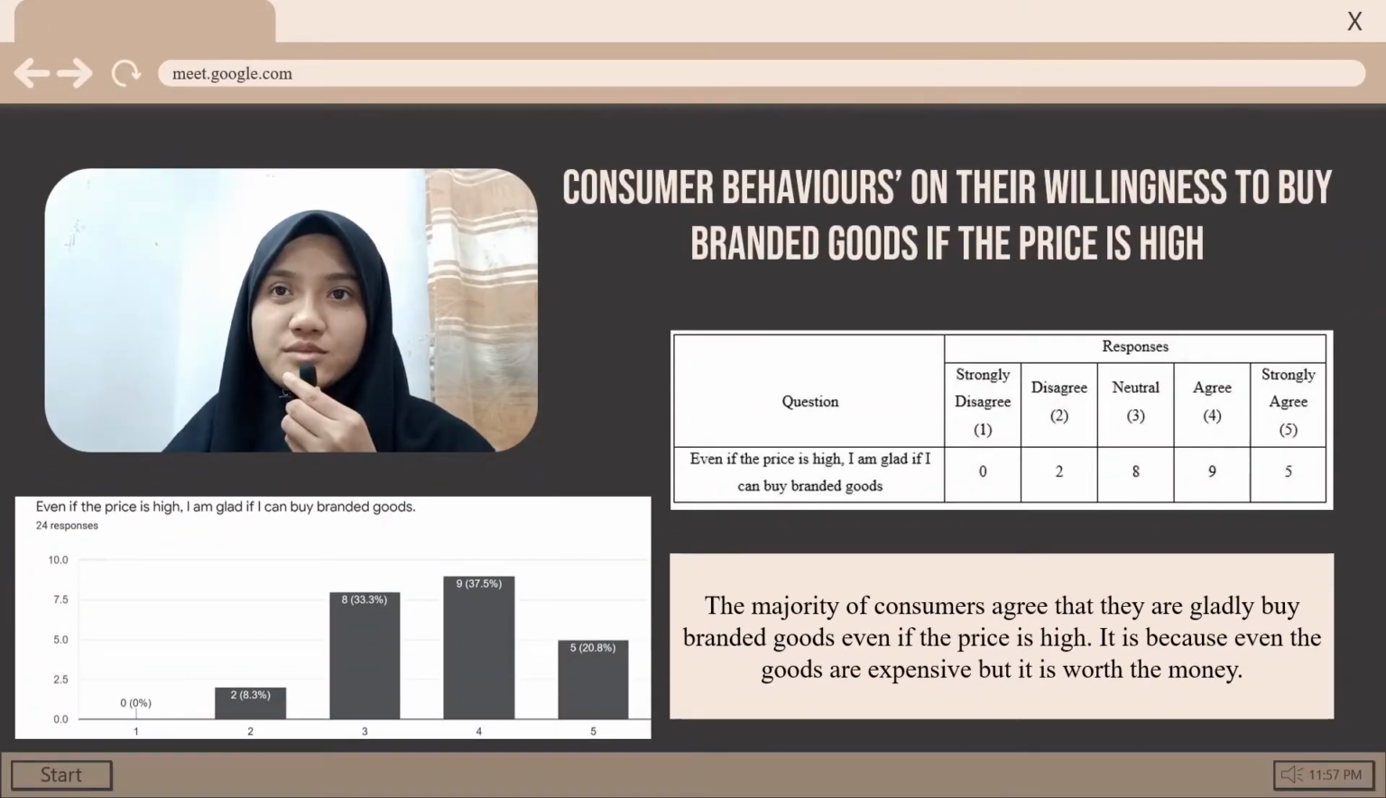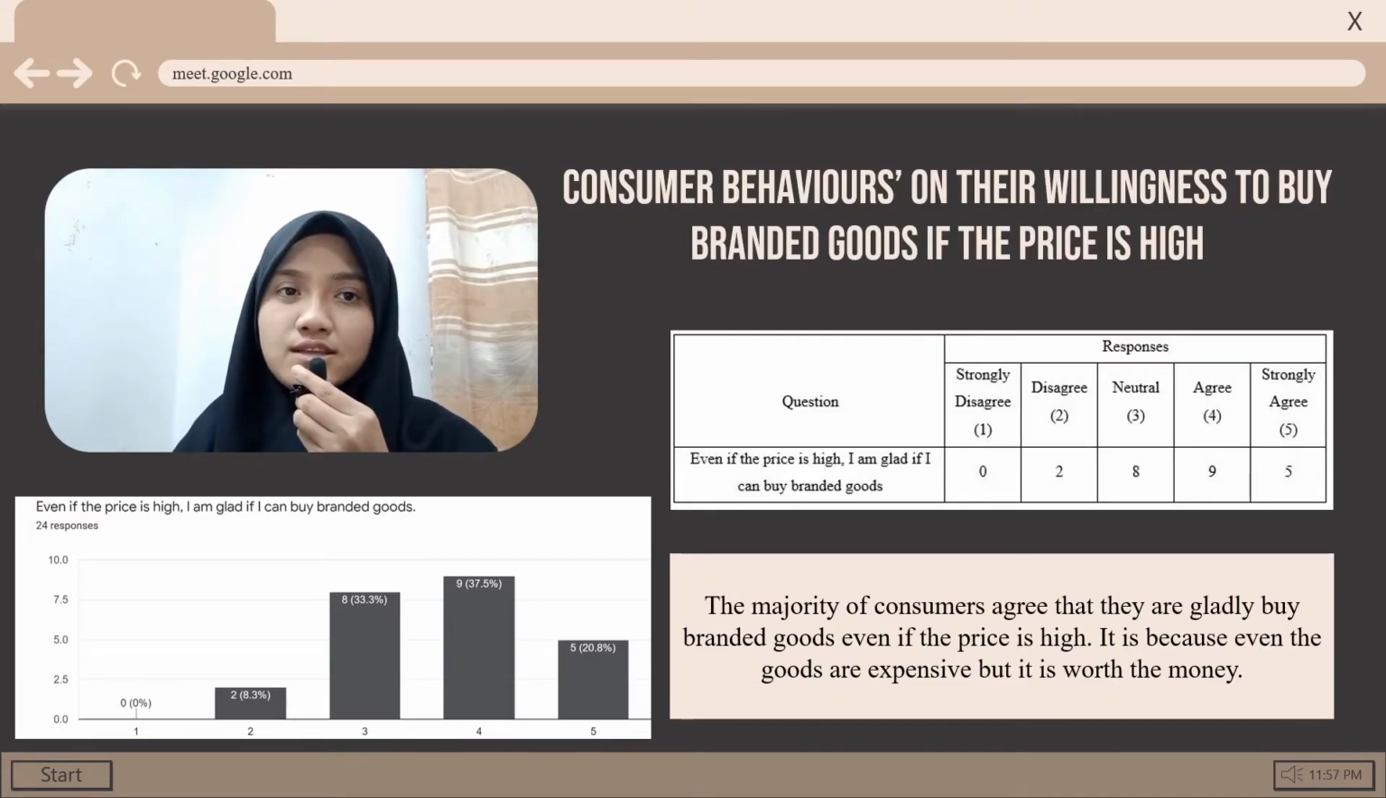It is because branded goods have a high quality product. Next is consumer behaviors on their willingness to buy branded goods if the price is high. According to the graph and also the table, there are 8 people who neither agree nor disagree with the statement, but the majority of the consumers agree that they are gladly buying branded goods even if the price is high. The reason is that even though the goods are expensive, it is worth the money.